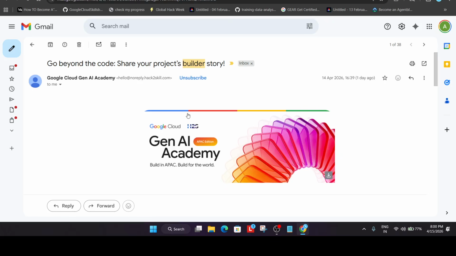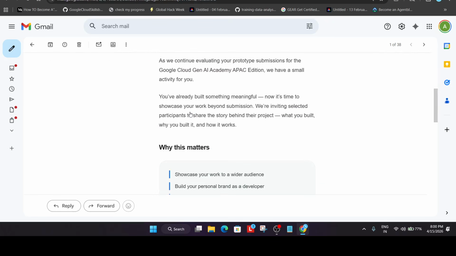So what is this email? This email is simply asking you to write a blog post about whatever you have built in the challenge. Whether you have submitted any track project or participated in the hackathon, you have to share your project, which means you have to document your experience of the entire cohort and whatever you have learned.